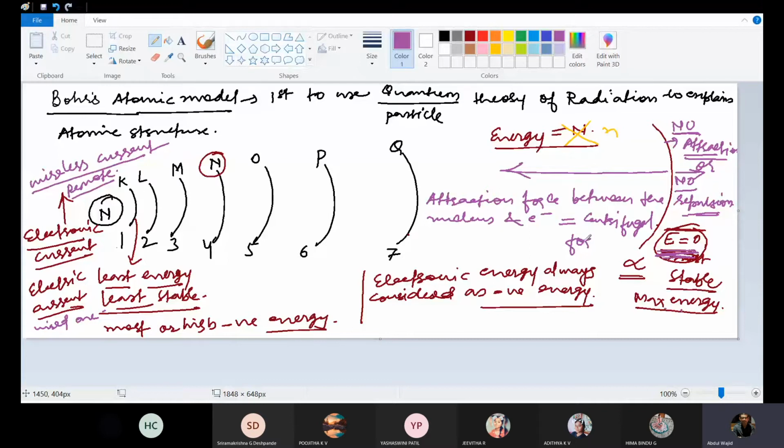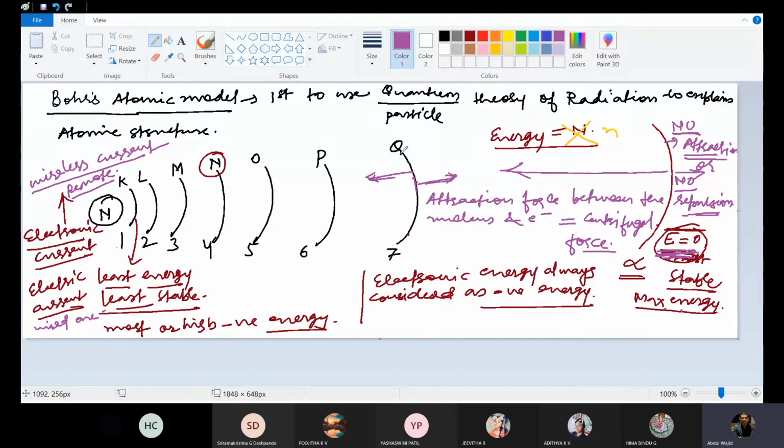Centrifugal force will be responsible for keeping this electron away from the nucleus, and this attraction force between the nucleus and the electron cloud will always try to move this electron towards the nucleus. So there will be a balance between this attraction and repulsive force.